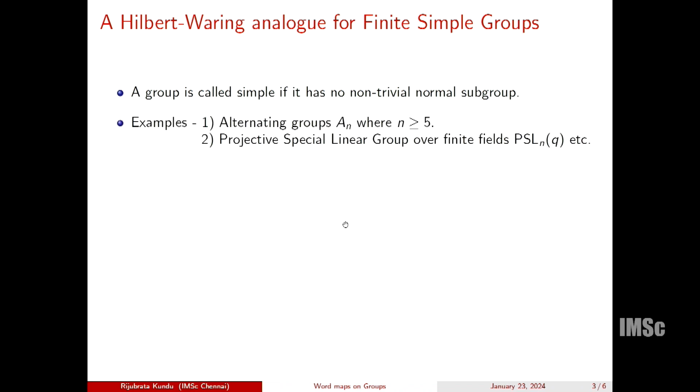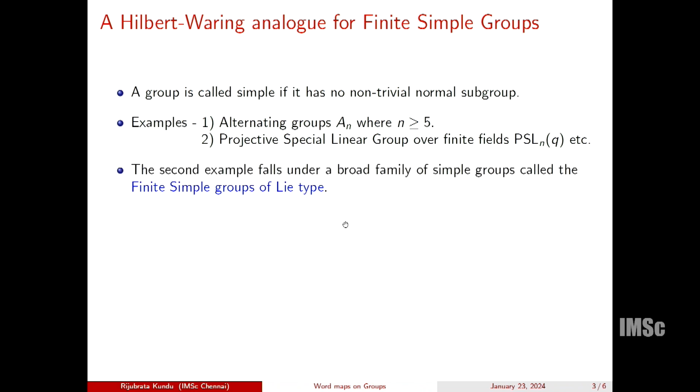Examples of these simple groups are alternating groups A_n, n greater than or equal to 5. These are the subgroup of all even permutations in the bigger symmetric group S_n. And for n greater than or equal to 2, projective special linear groups over finite fields, PSL_n(q). You take n by n matrices with determinant 1 and entries in the finite field F_q, and you quotient out by the center. That is PSL_n(q), and so on. This second example falls under the broad family of simple groups called the finite simple groups of Lie type, because if I replace this q by complex numbers or reals, then these are Lie groups.